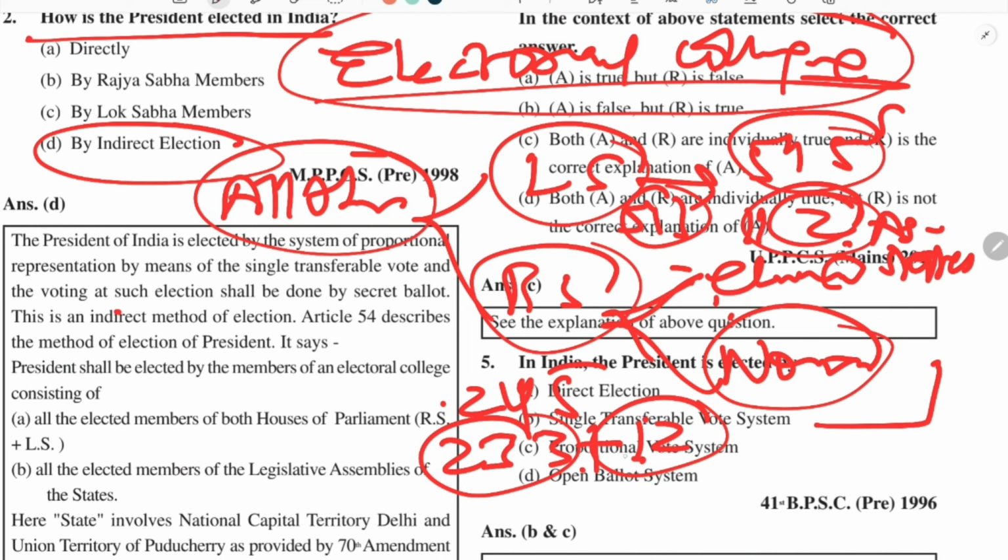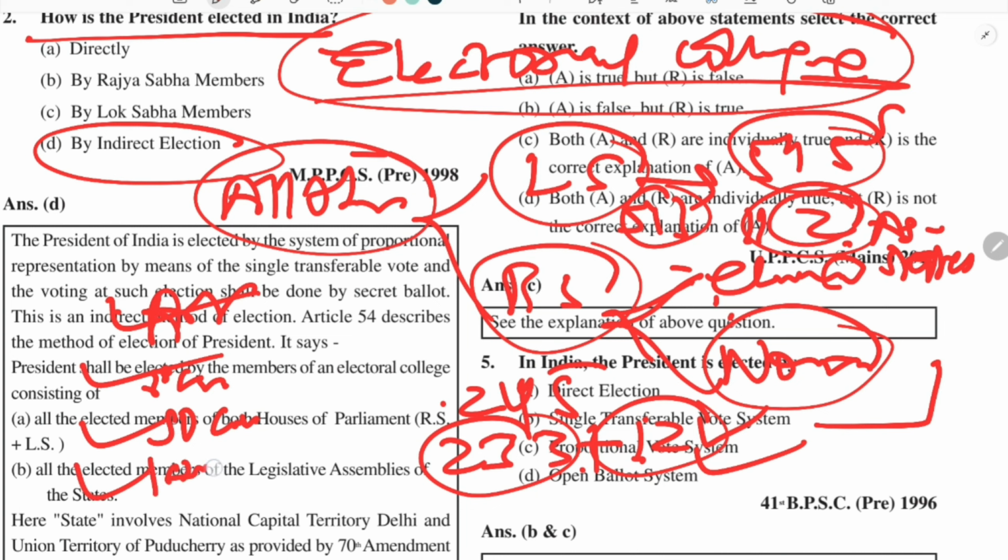The 12 are nominated from various fields, which are art, literature, science, and social service. So these are four fields from where these 12 persons are nominated.